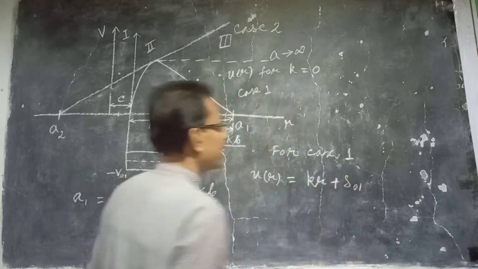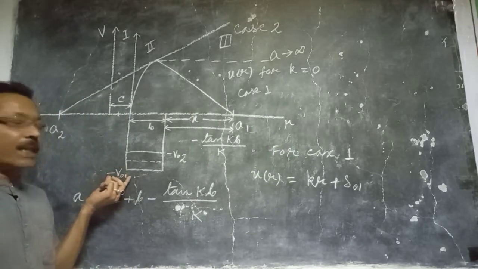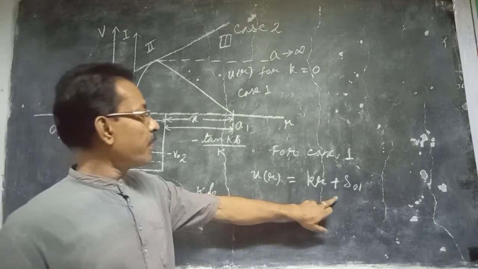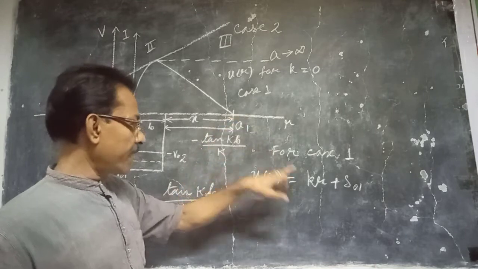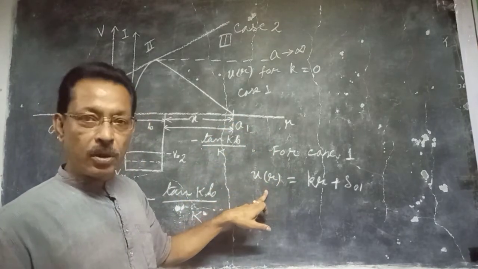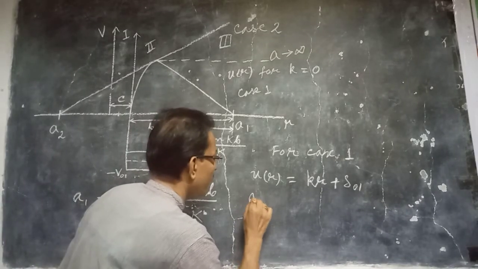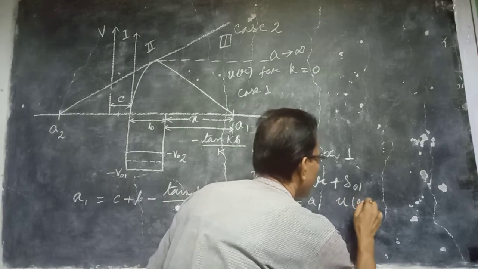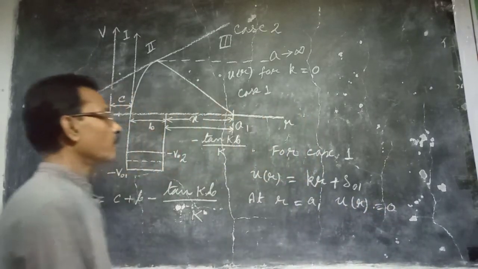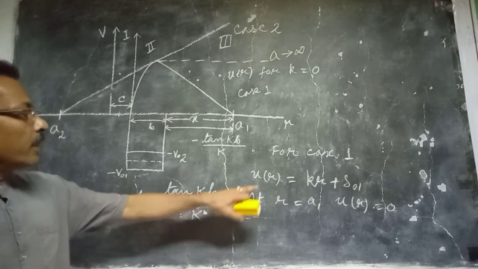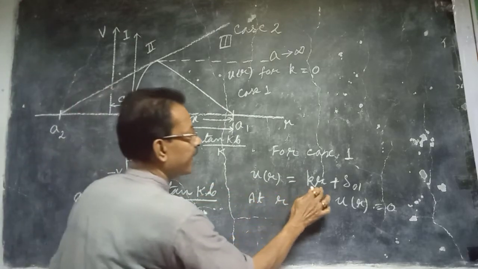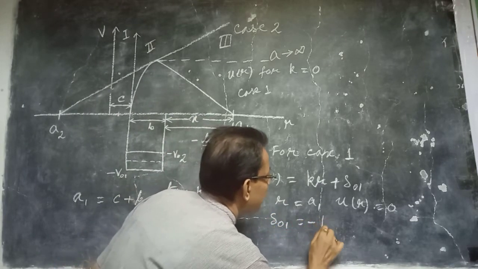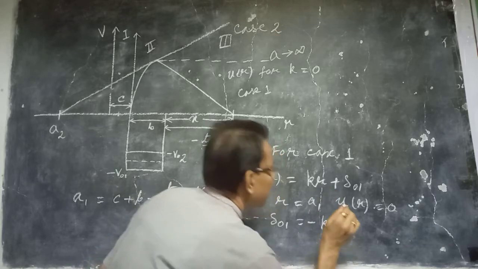Delta 0 1 corresponds to this strength of the potential V01. Now this wave function cuts the r-axis at A1. So at r equal to A1, u(r) will be equal to 0. Now if u(r) equals 0, then we get delta 0 1 equal to minus k A1.